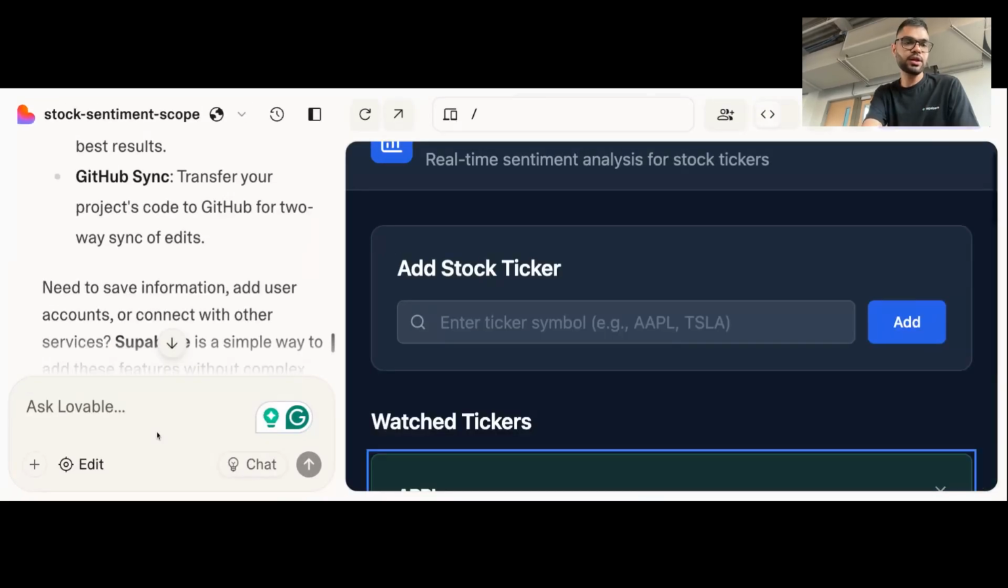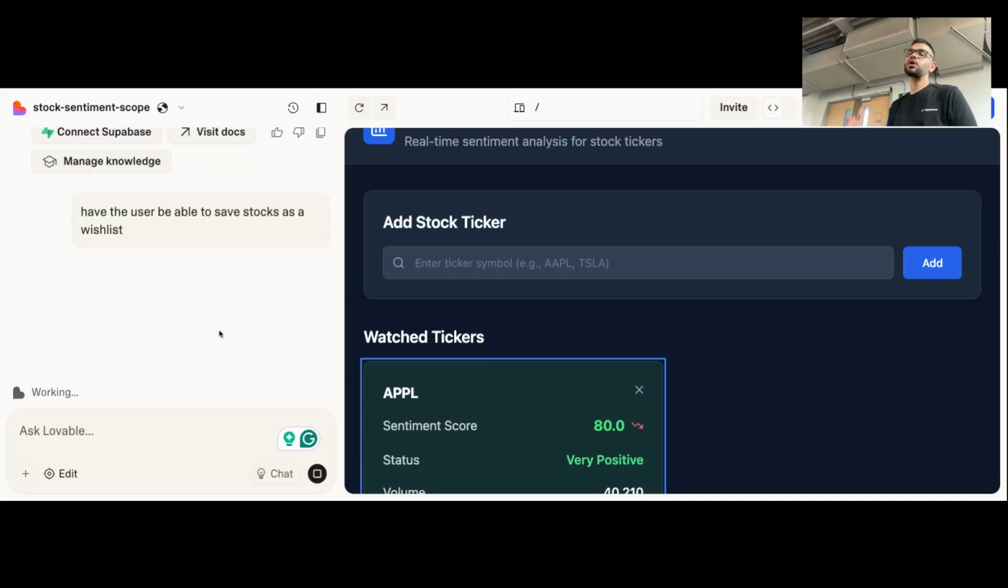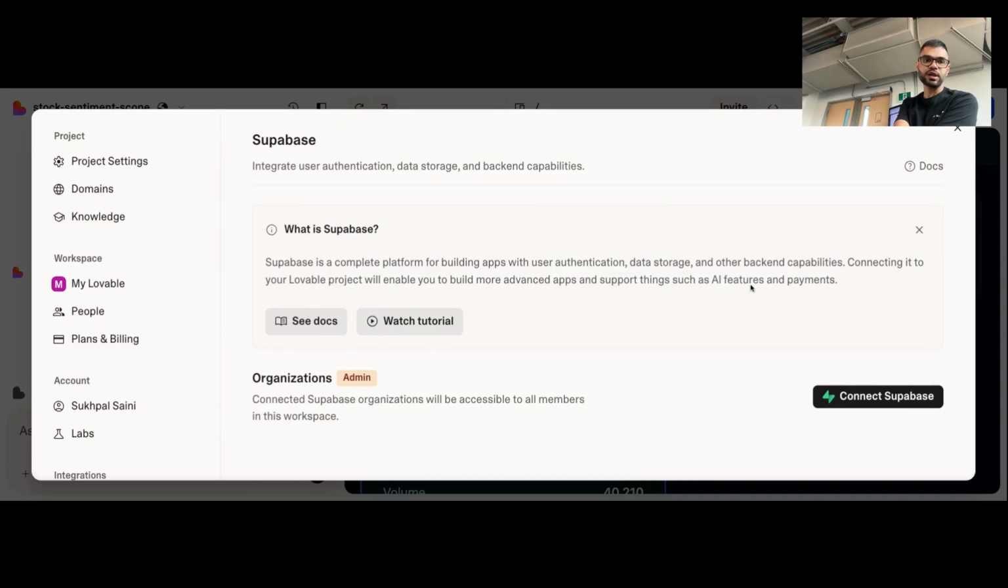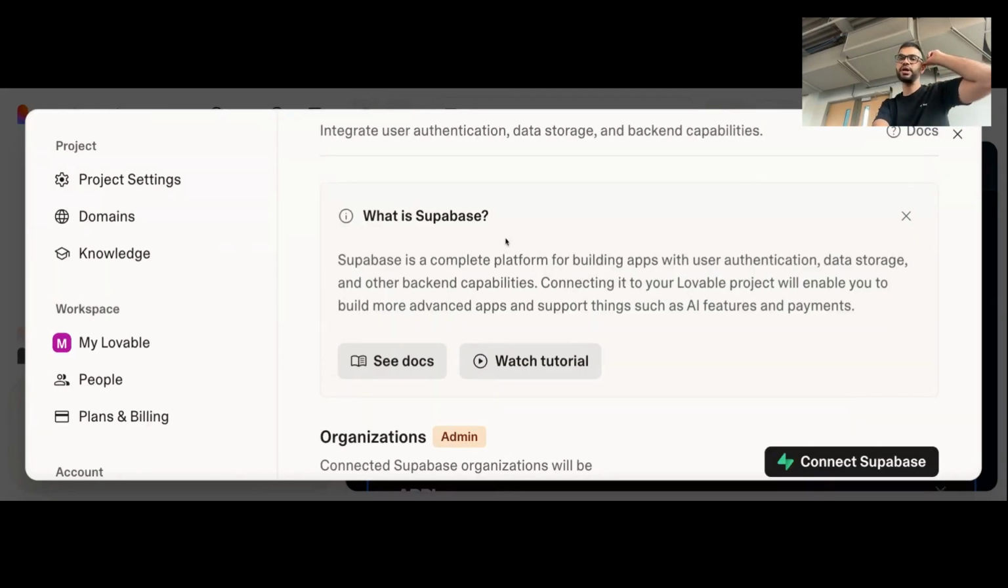So I'm just going to literally type in, have the user be able to save stocks as a wish list. I'll go ahead and make the change. But again, we don't have Supabase connected, so it's not going to be persistent. If I reload the page after I've done the wish list, it's not going to save that. So we need to connect with Supabase, and that's the button here. If you click on it, actually it's pretty simple. It's a little bit involved. You have to go through a couple of different screens, but you can see that Supabase is a complete platform for building apps with authentication, data storage, other backend capabilities, and you can attach it to any Lovable project.